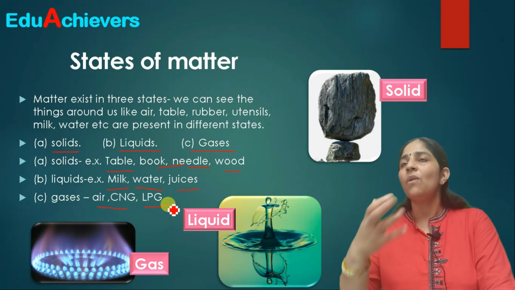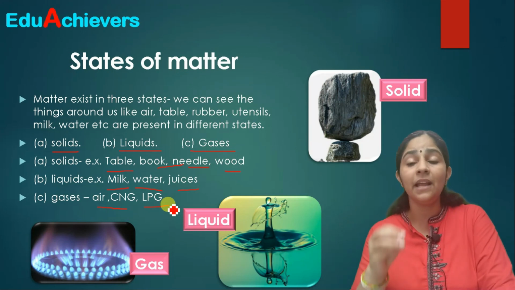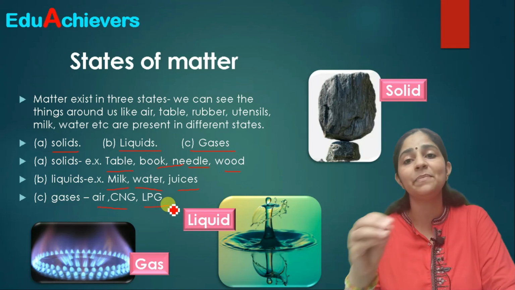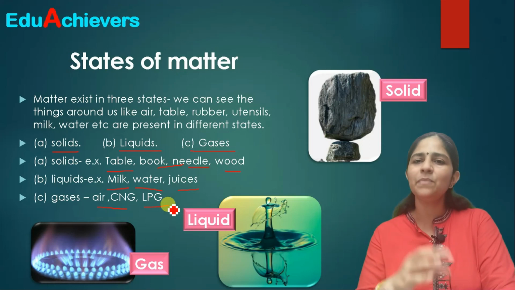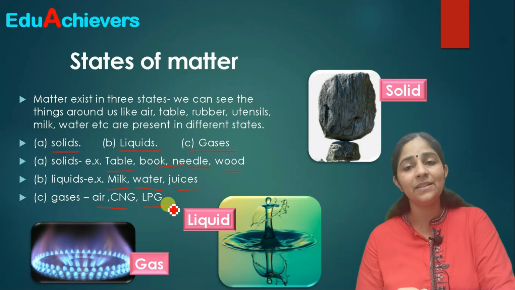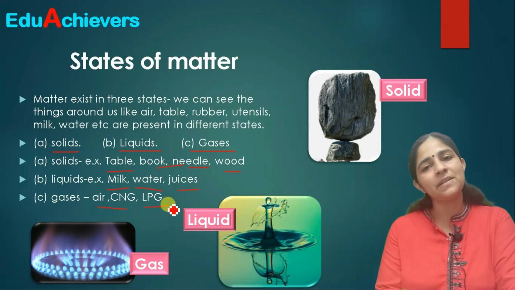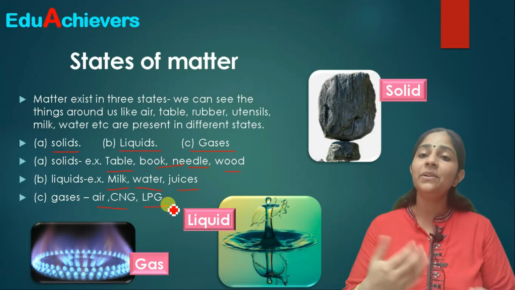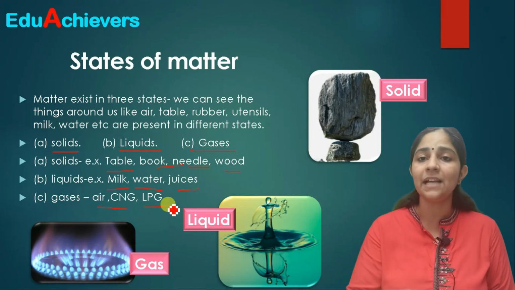Or why is oxygen in gaseous form? It depends on the basic nature of the particles from which it is made up. So a lot of things are there, so let's study in a little bit more detail. Let's differentiate between these three and understand the basic difference, why one substance will be solid, the other liquid, and the third in its gaseous form.